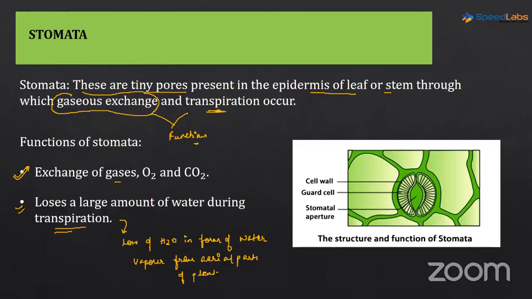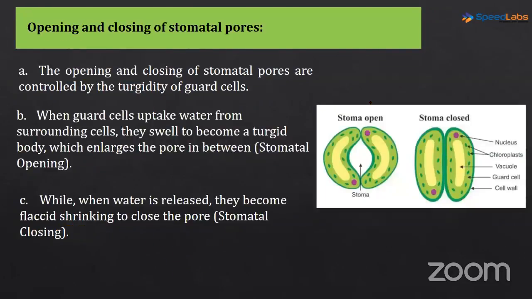Okay, now let's see how the stomata looks. Again, the diagram part is very important. Your biology is all about diagrams. A lot of things revolve around diagrams in biology. You can be asked as a 2-marker or a 3-marker question to draw a well-labeled diagram of stomata, open and closed both. So you should be able to draw both. Now here we see these bean-shaped cells. These are called the guard cells.